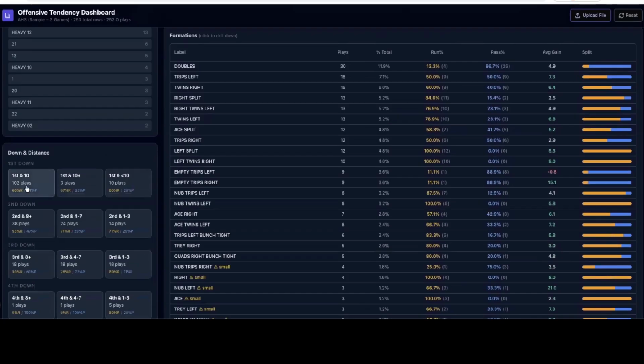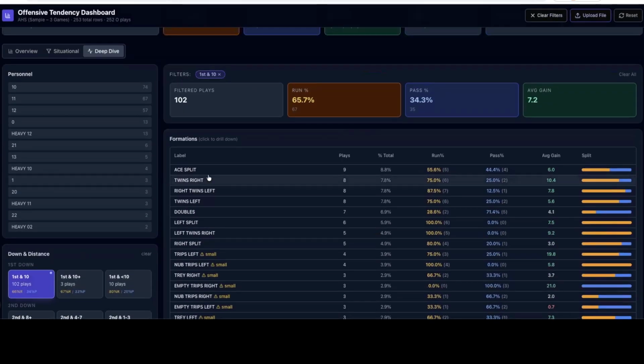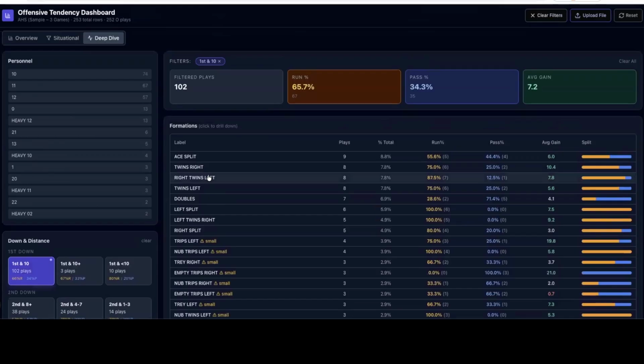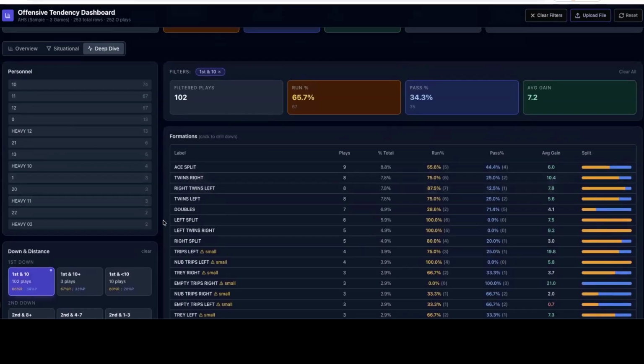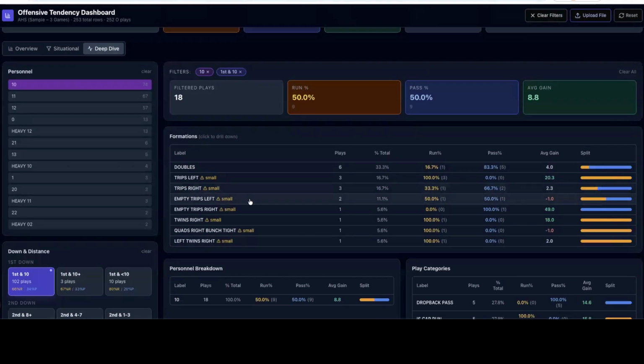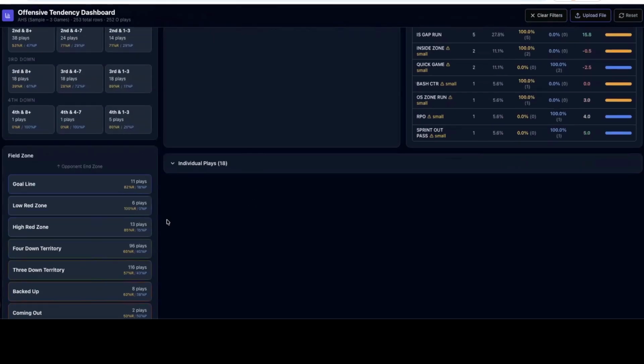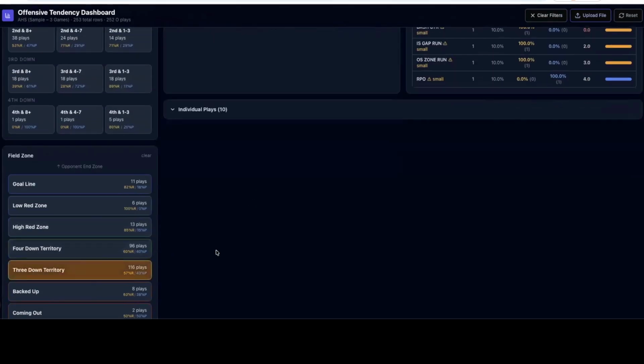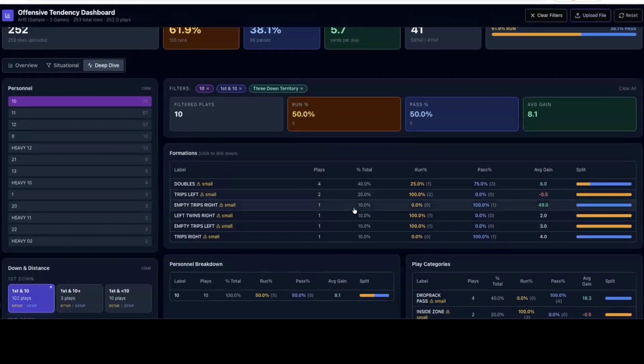So I can start off and say, well, let's just look at 1st and 10. Look at all the things they do on 1st and 10. But what if I say, what about 1st and 10 in 10 personnel? Look what I just did to that play sheet. And now let's say, what if we're in 3 down territory? Now look how much I've shrunk that. So by using AI, I'm able to do things that I could not do myself because my brain cannot process that much data that quickly.